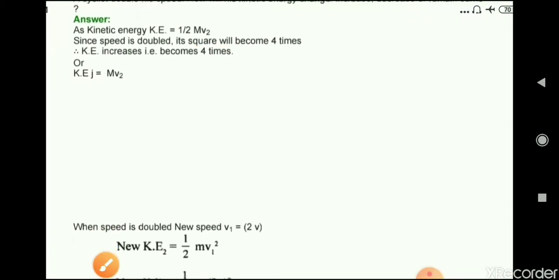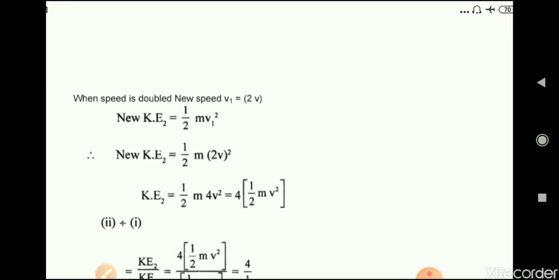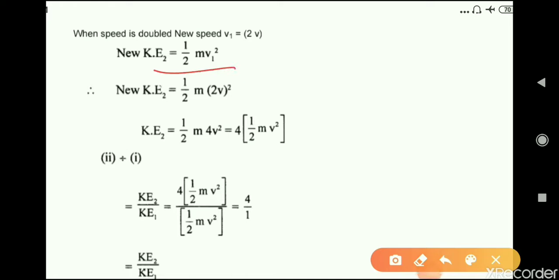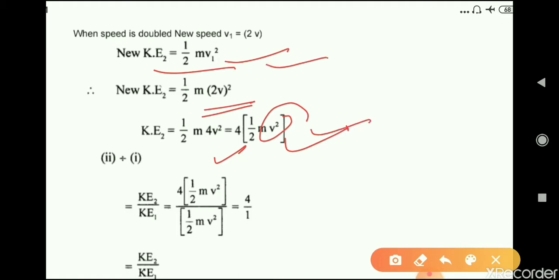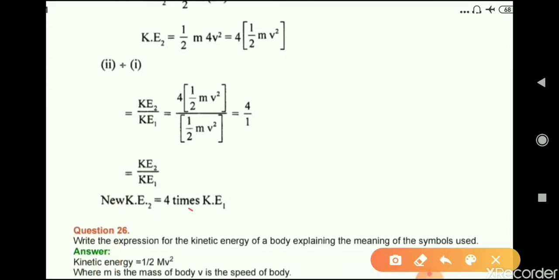Now, when the speed is doubled, as you can see here, the formula for kinetic energy is half mv square. When the speed becomes 2v, we get 4 times half mv square, that is 4 times the initial kinetic energy. Dividing this by the initial kinetic energy, we get the ratio 4:1. Therefore, the kinetic energy becomes 4 times the initial kinetic energy.